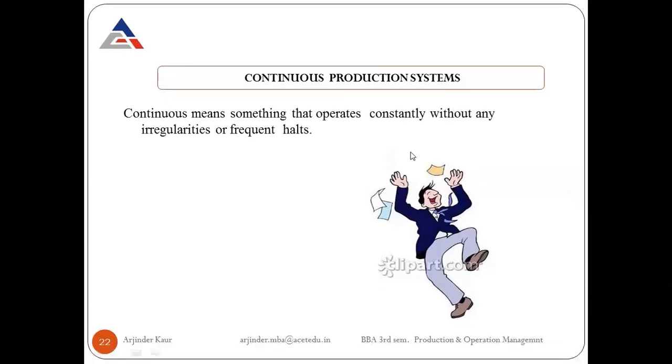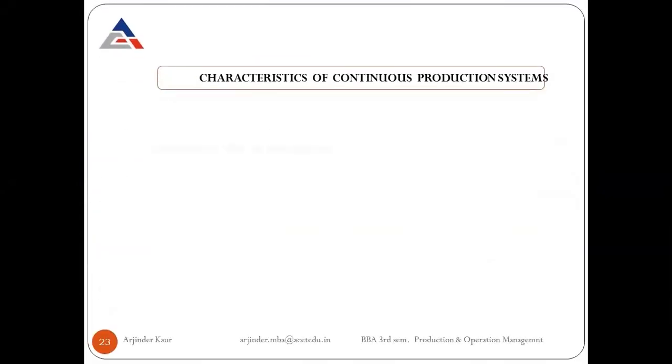Continuous means something that operates constantly without any irregularities or frequent faults. So it's the opposite of the intermittent production system where production keeps on stopping in between. But here the production process will go on continuously without any stop. So the characteristics of continuous production systems are there is continuous flow of production. So that's why it is called continuous production system.